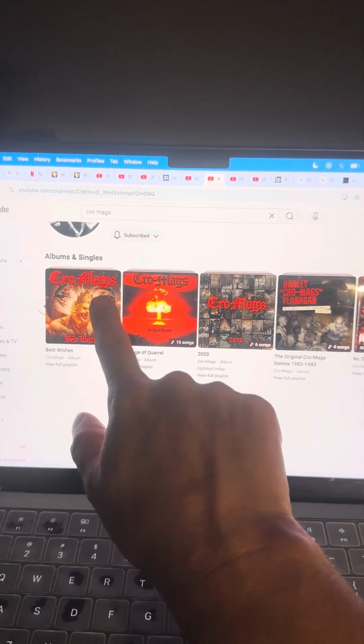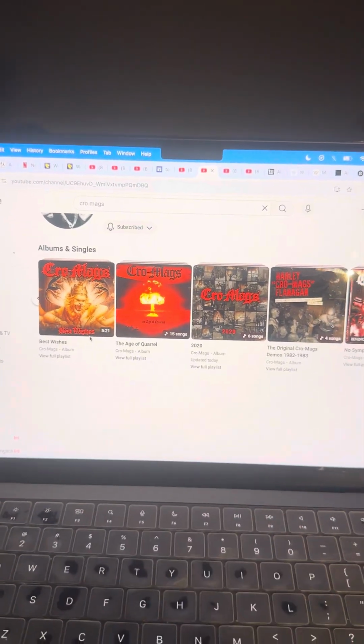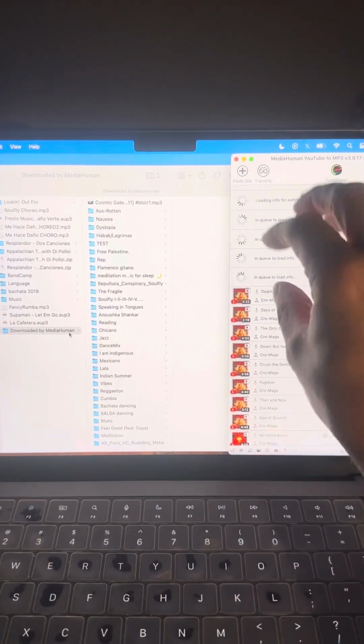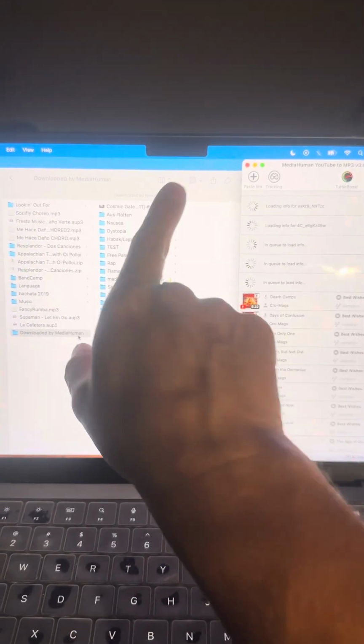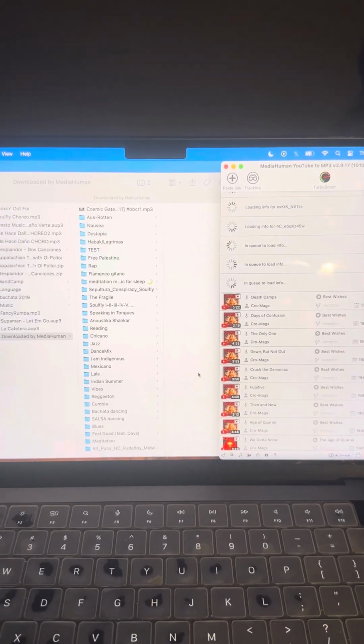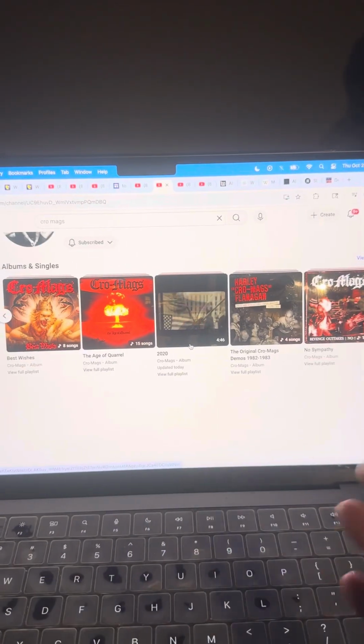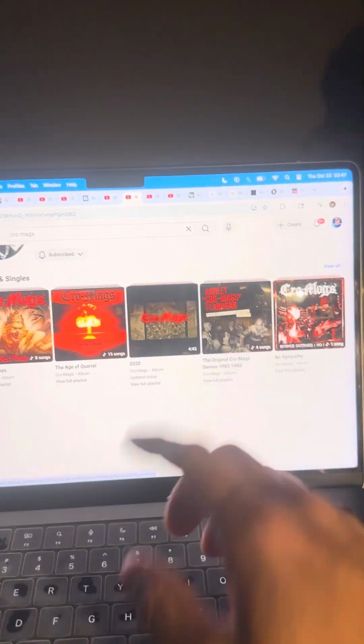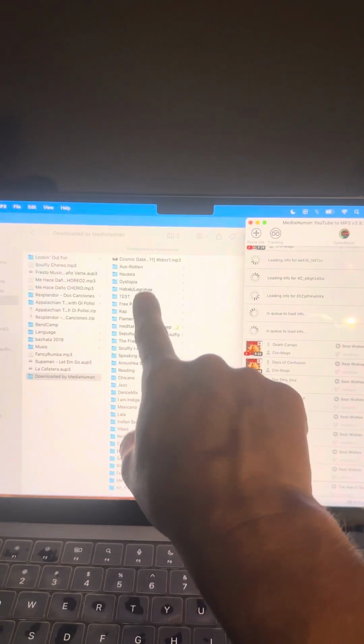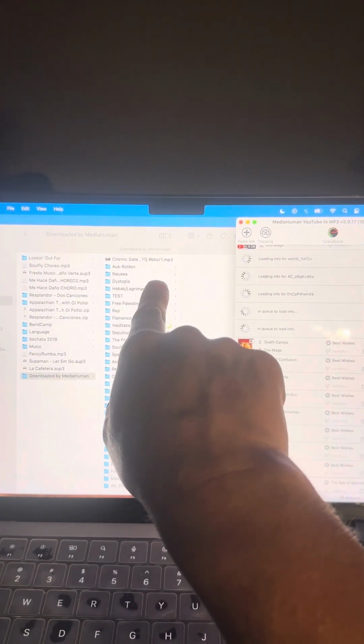Like this one will go into a folder called Best Wishes, and it will put each individual album in the playlist that it came from. So if you make your own playlist on YouTube of songs and you name it something, the link that you paste into this will pull it from YouTube, and it will put it into a folder here called that.